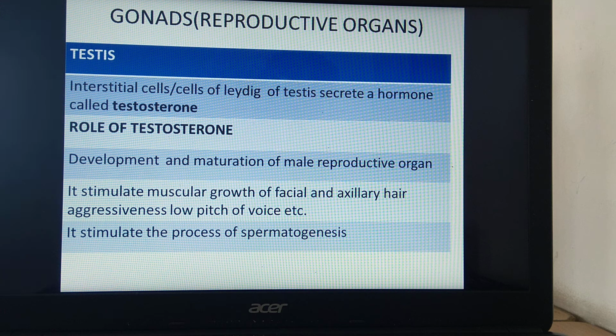In the last lecture we have seen about the gonads, that is the reproductive organs. In these reproductive organs, testes are the male reproductive organs and ovaries are the female reproductive organs. How do testes work as an endocrine gland? We will see a diagram.